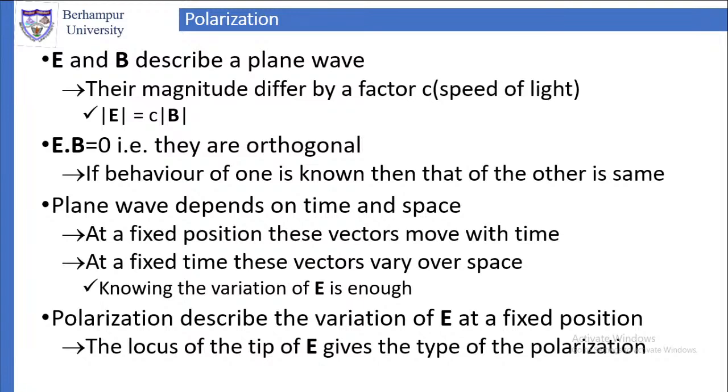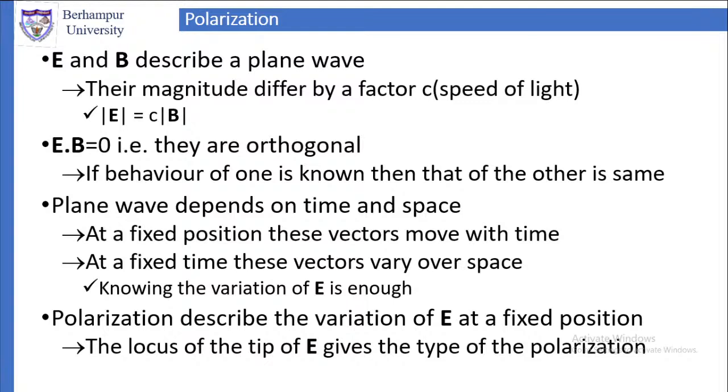The direction we describe by an arrow, so the tip is the arrow tip. So whatever curve the arrow tip describes, that curve is called